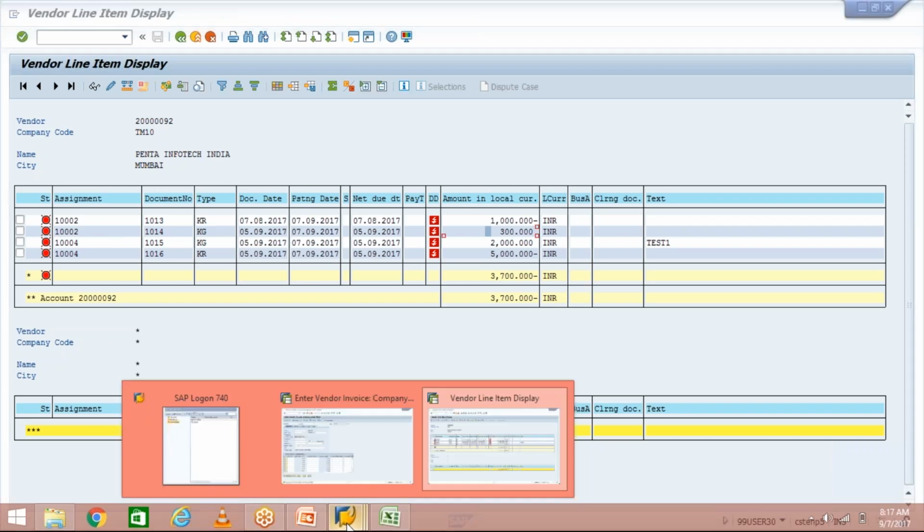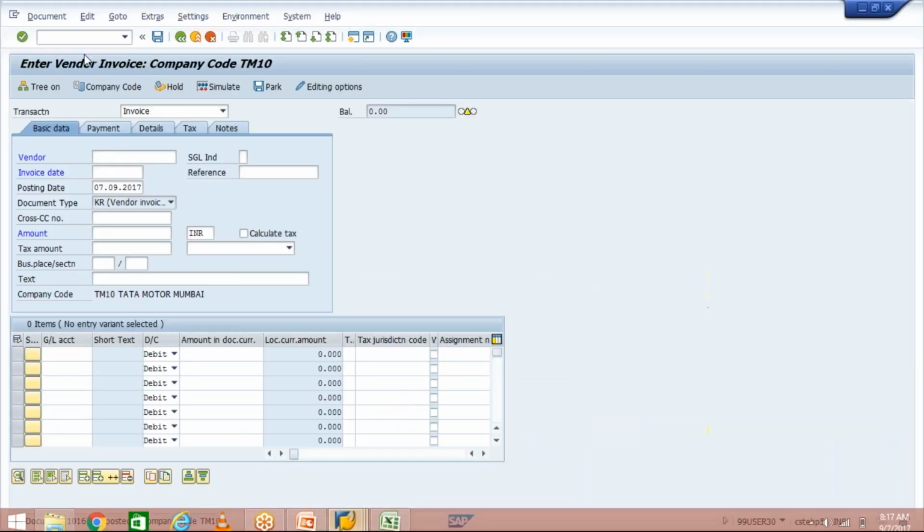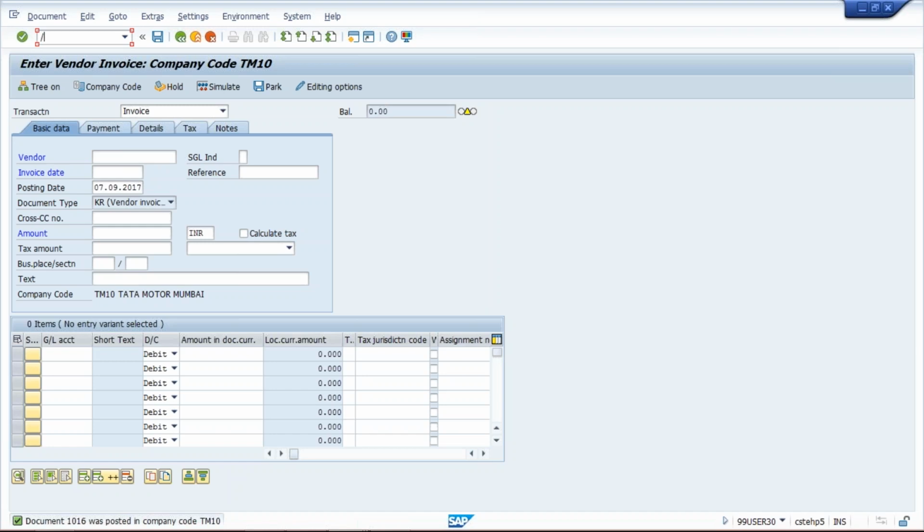Now make the payment. Use transaction code F-53. This is the transaction code to make a vendor payment. This is manual payment. There are other ways also that will be covered later. We have started just now, so there are lots of things to go.